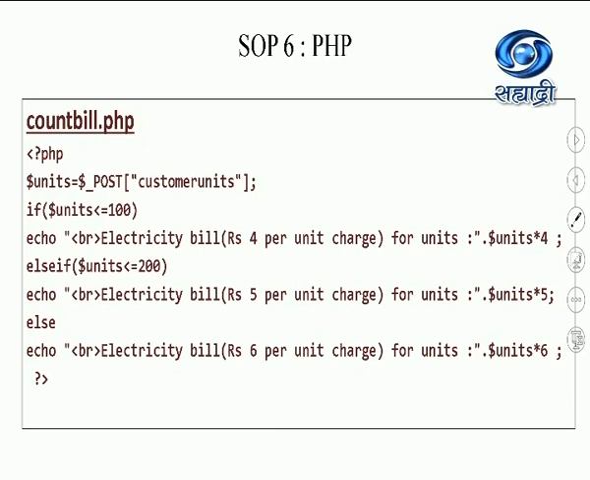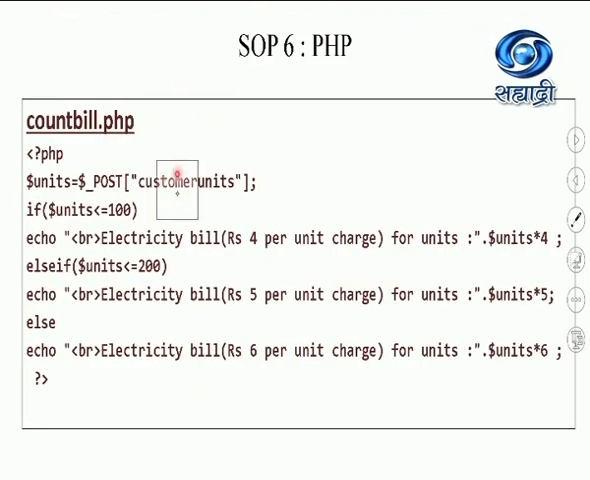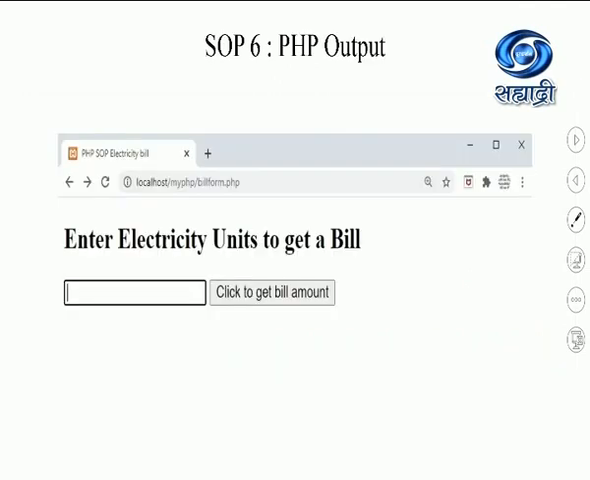In this, I have taken a variable units in the $_POST array to get the values from the form entered by the user. So this customer units, observe again, I have used the customer units word over here. Same word I have used here as well. So here I'm just checking whether units are less than or equal to 100. This is a simple else if program. If the number of units is less than 100, then I'm just multiplying units by 4. I'm just printing. This dot is important. It's used as a concatenation operator. Now here, if the bill is less than 200, I'm multiplying it by 5, and else I'm multiplying by 6. So this is a simple program, and let us see the output of it.